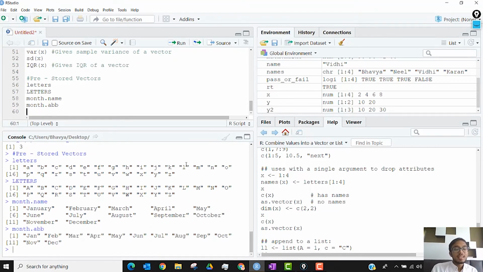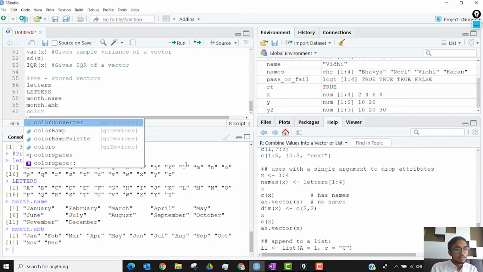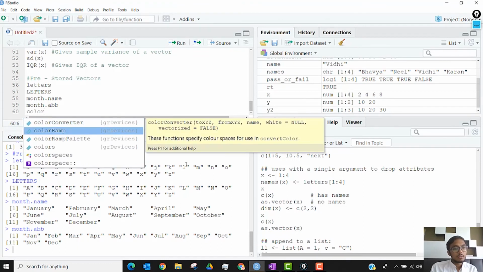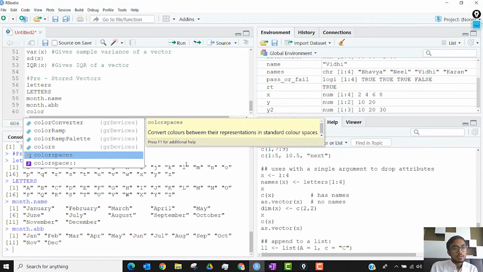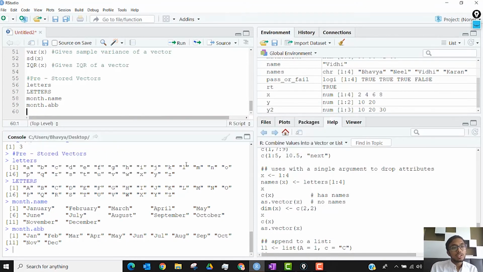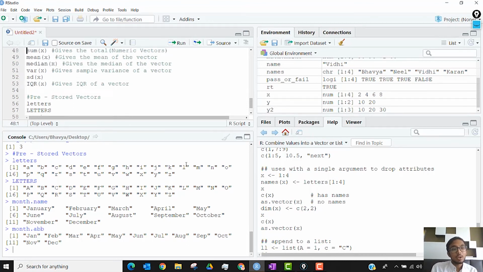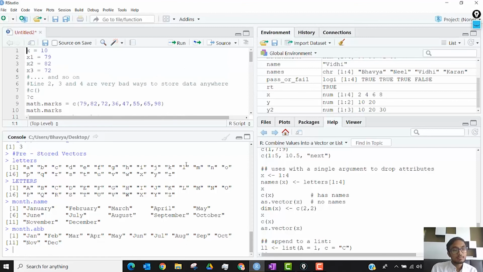So all of these are what are called pre-stored vectors in R. You also have, no, colors is not a vector. So these four are the major pre-stored vectors. We may or may not be using them a lot, but it is good to know. So this is essentially the beginning of understanding vectors in R.